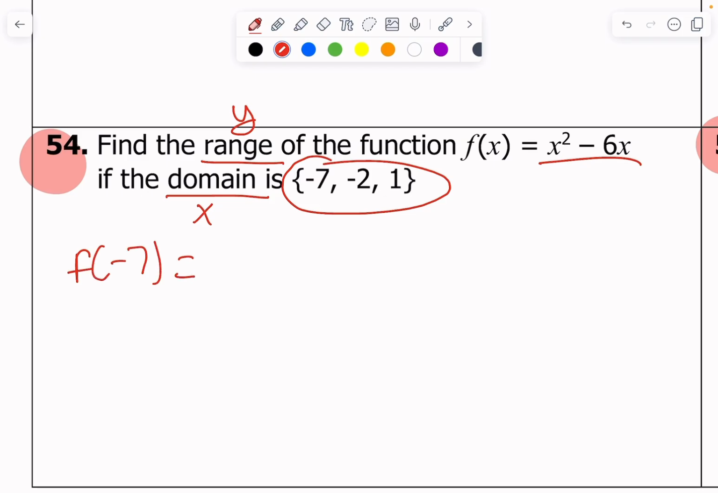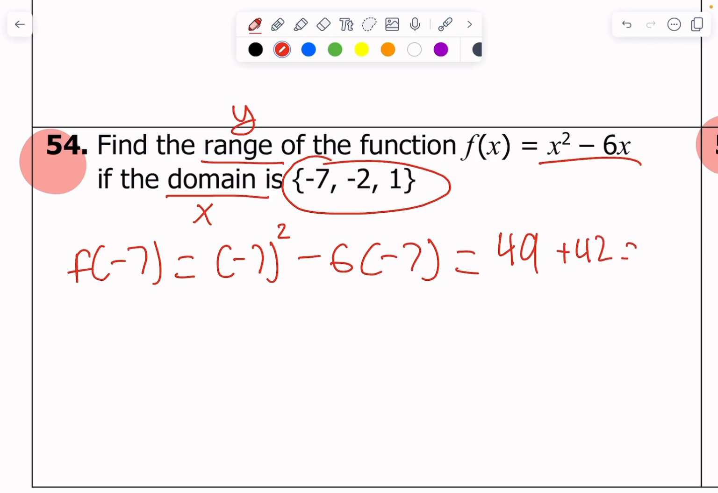Well, I just plug in -7, and -7 squared minus 6 times -7 is the exact same thing as -7 squared is a positive 49. -6 times -7. Ooh, that's a tough one. 6 times 7 is going to be 42. So plus 42, that should be a 91. Boom, chicka boom.